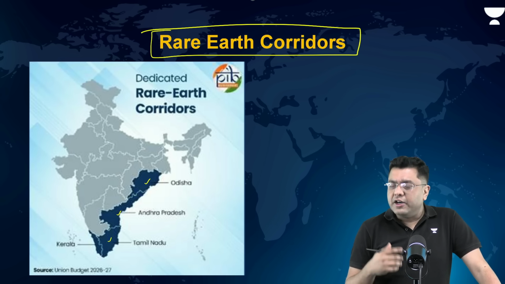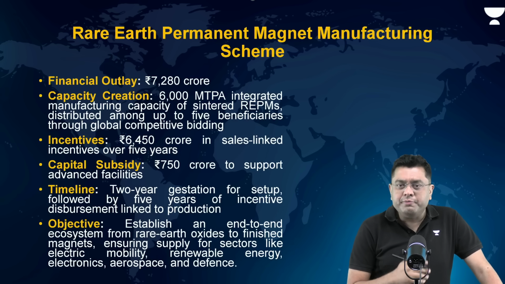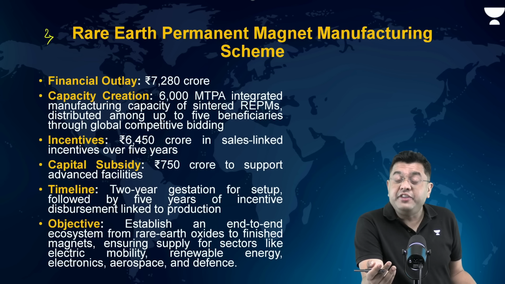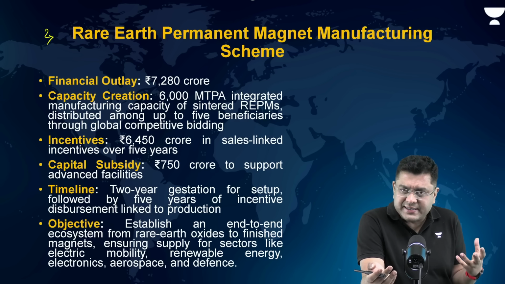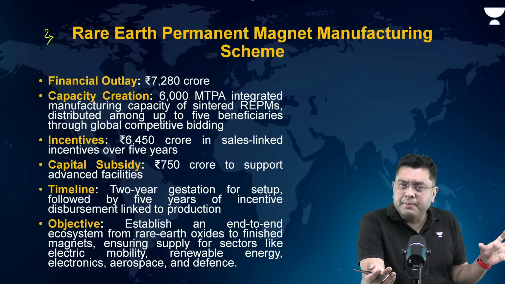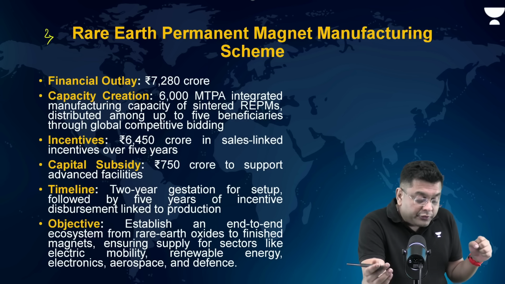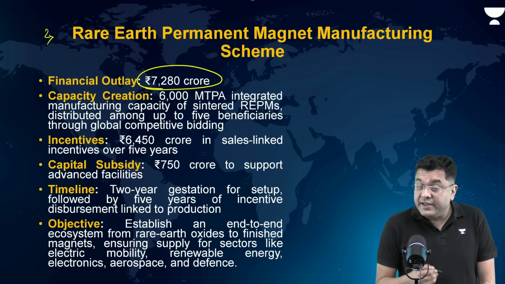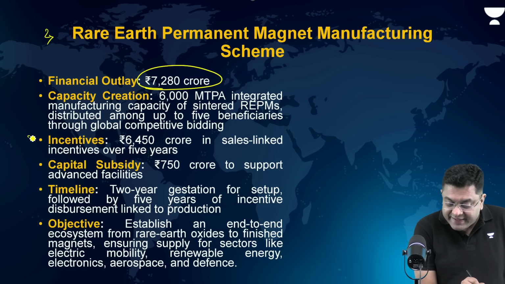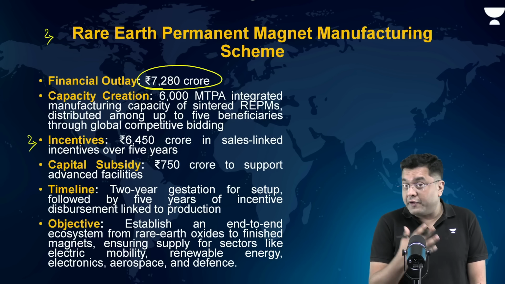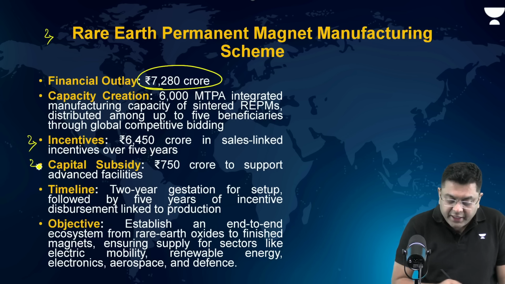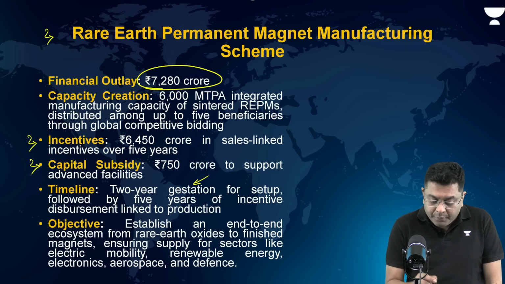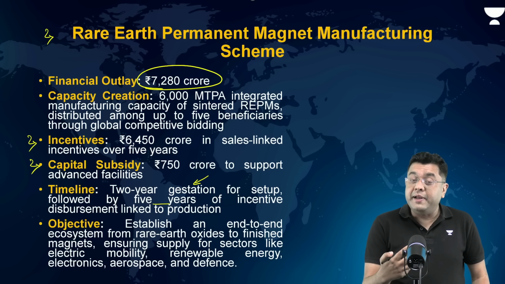Other than that, the government has also announced a major amount of budgetary outlay for the rare earth permanent magnet manufacturing scheme. After all, these permanent magnets are of greater utility. We have discussed that from neodymium to other minerals as well. That is very important. So, here, financial outlay of close to around 7,000 crores has been created. Additional capacity creation will be done. Incentive in sales linked incentives of around 6,000 crores, capital subsidy to support the advanced facilities, and 2 year gestation period for setup, followed by 5 years of incentive disbursement to the industries.